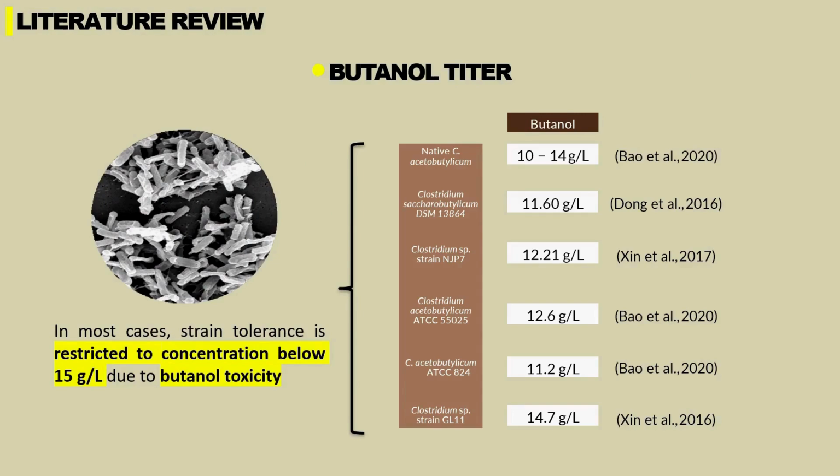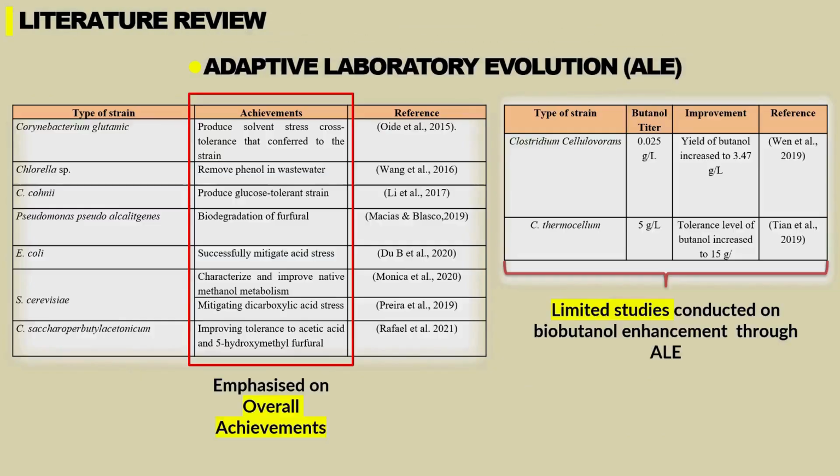To further support the necessity of conducting this research, these are some examples from previous studies that portray the constraint caused by butanol toxicity, in which the maximum inhibitory concentration of most of the Clostridium species is below 15 gram per liter. These are some of the achievements of applying the ALE method from previous studies. Notice how very limited the reported study related to strain improvement of Clostridium species in biobutanol production using ALE is, which therefore further motivates our research to incorporate ALE in mitigating biobutanol toxicity.